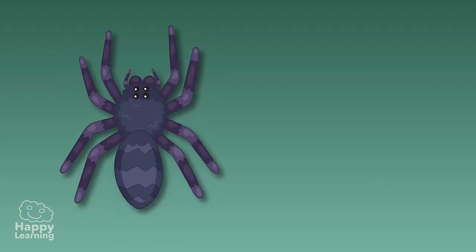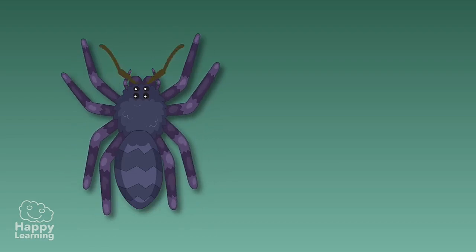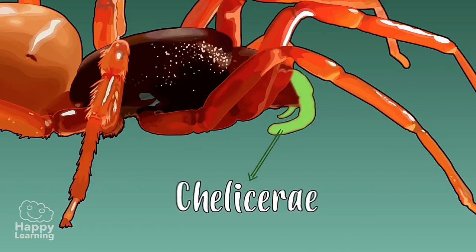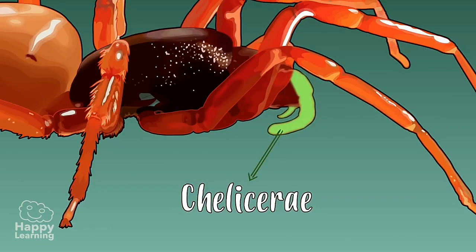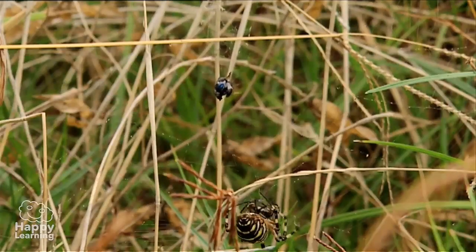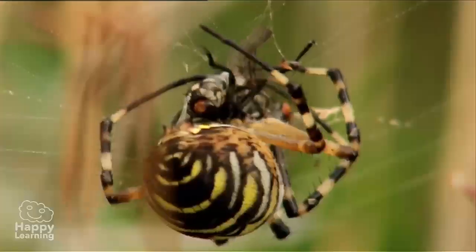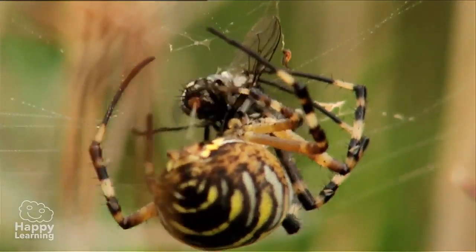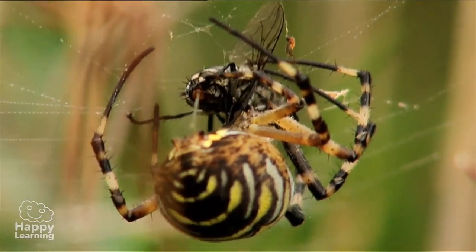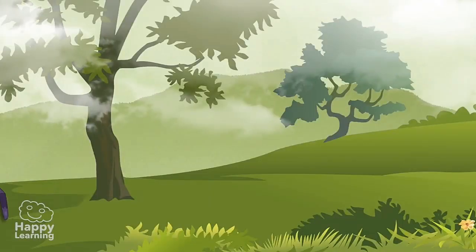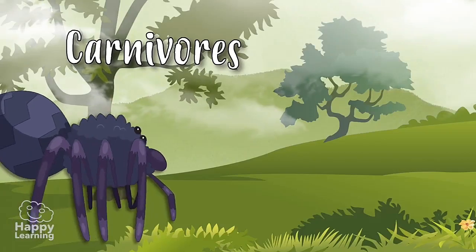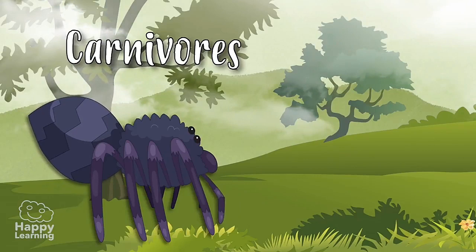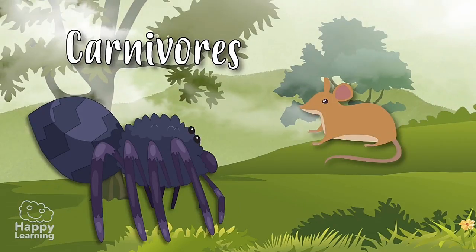They have 4 pairs of articulated legs, don't have antennae or wings, but do have a pair of clamps by their mouth called chelicera that they use to hold their prey. A fun fact about arachnids is that they can't chew, so they swallow their prey by sucking them in. They suck the soft parts as if with a straw. They're carnivores, and spiders and scorpions feed on insects, other arachnids, and sometimes small reptiles and mammals.